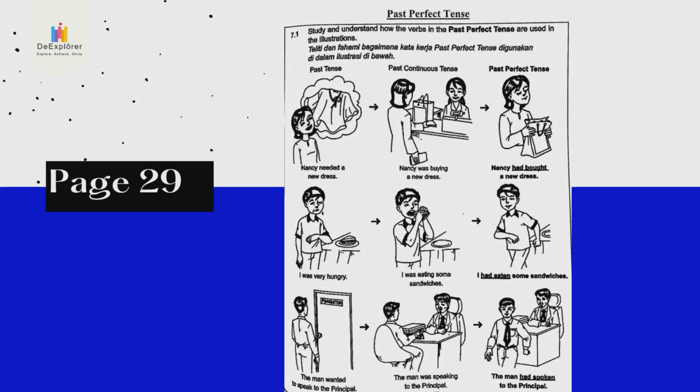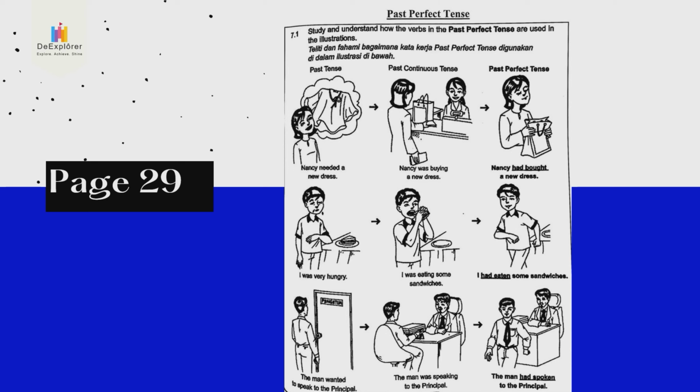Another example. Look at the next row of pictures. I was very hungry. Underline was. Second picture, I was eating some sandwiches. Underline was eating. 那时候正在。And then underline I had eaten some sandwiches. I had eaten. 我已经吃了一些 sandwiches. 所以已经吃了，刚才正在吃 picture number 2. Then the first picture is I was very hungry. 我很饿，已经发生了，全部都已经发生了。